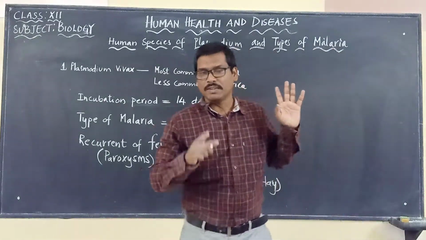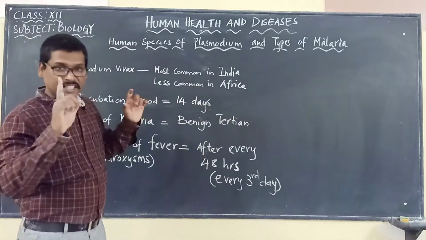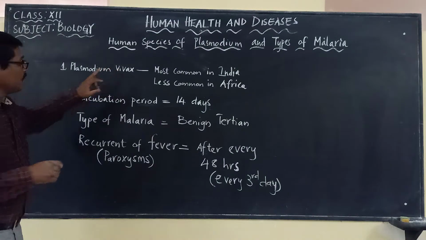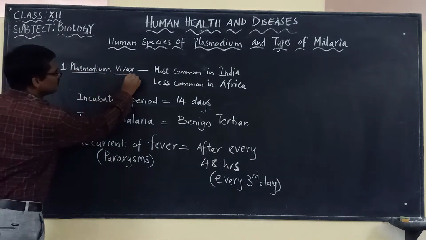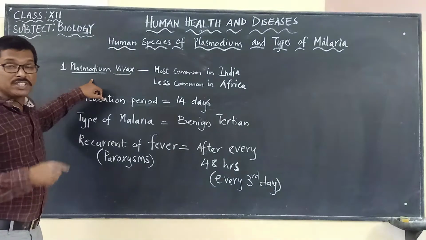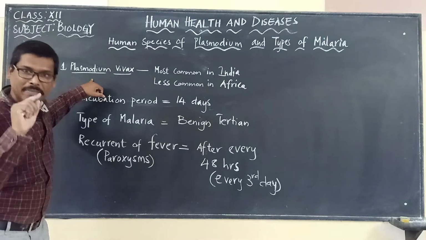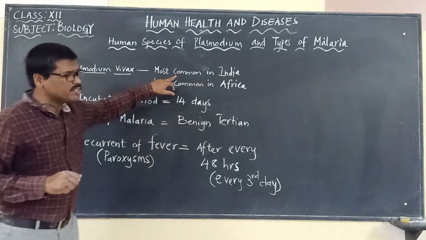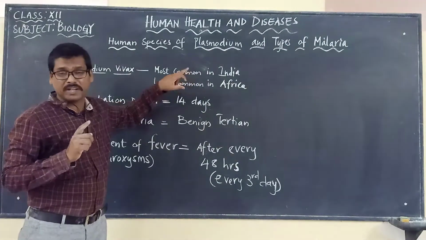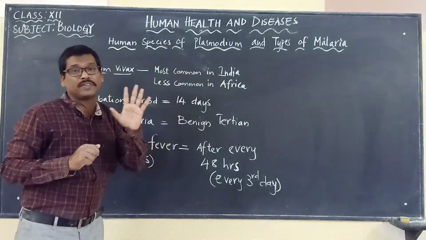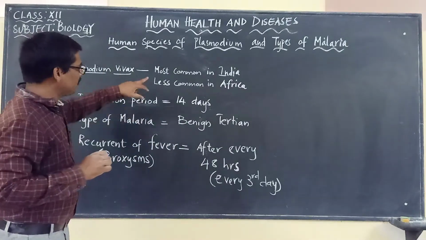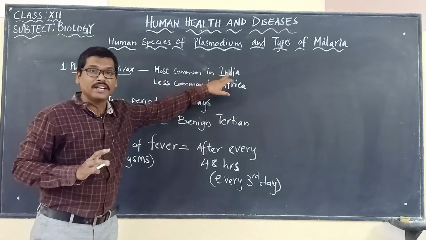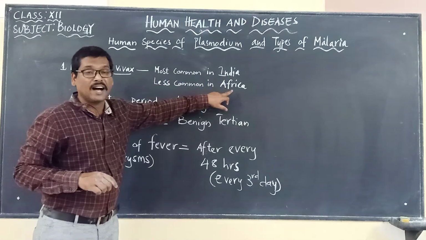So the first malarial parasite coming under the Plasmodium species is Plasmodium Vivax. So this is the first Plasmodium species which will be causing malaria. This Plasmodium Vivax is the most common species present in India and responsible for causing malaria. So it is most common in India, and it is less common in Africa.